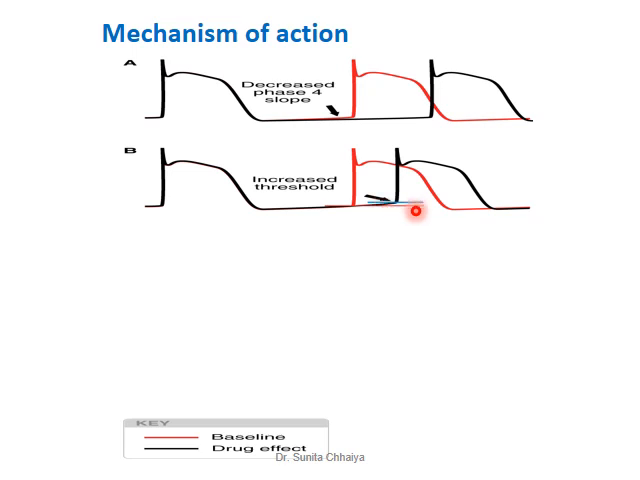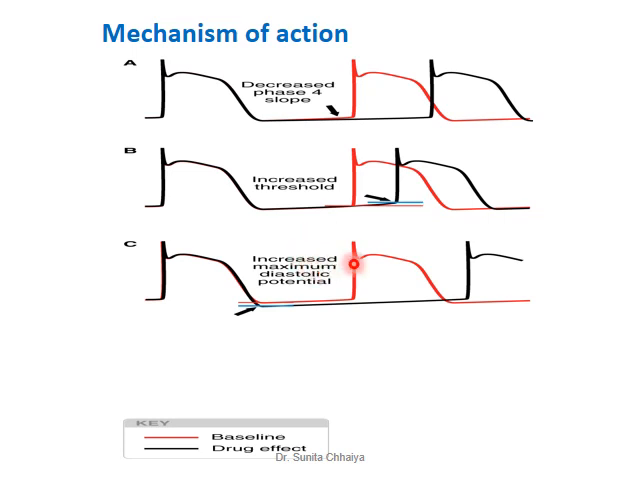Third mechanism is increasing the maximum diastolic potential. If the membrane is hyperpolarized, it will take more time to reach the threshold potential and we can delay the development of the action potential. So the gap between two action potentials is enhanced by using drugs like adenosine.